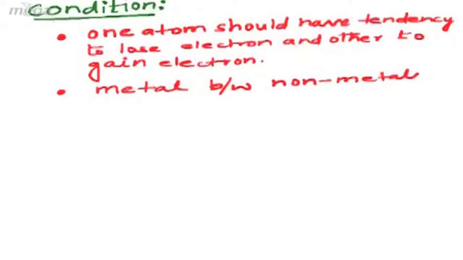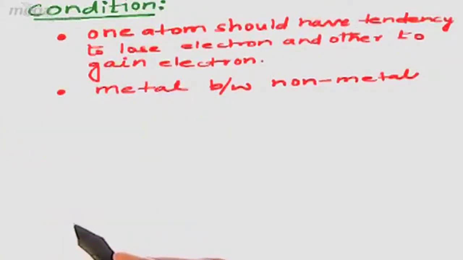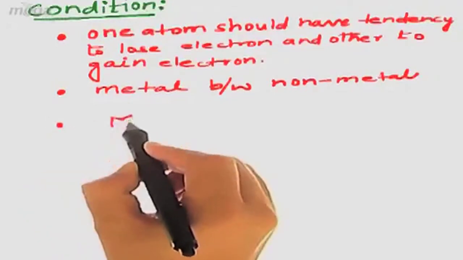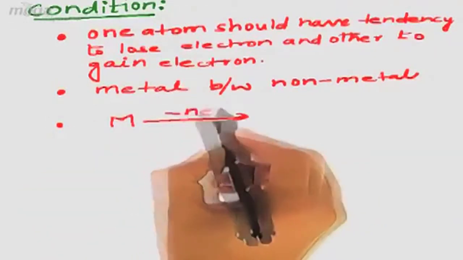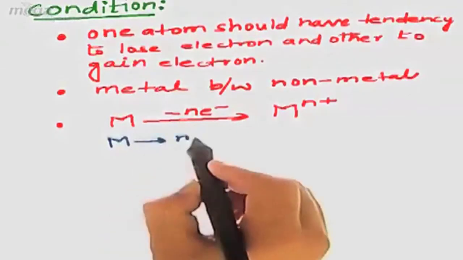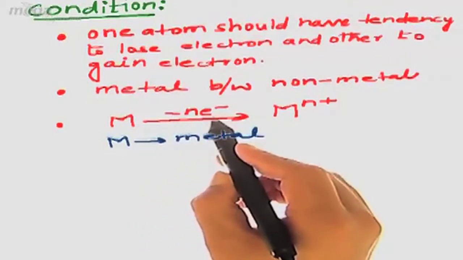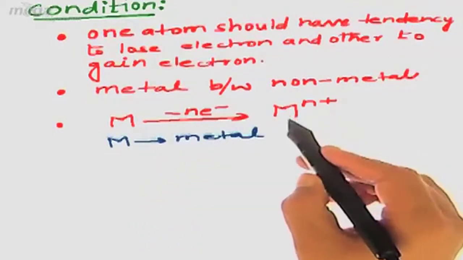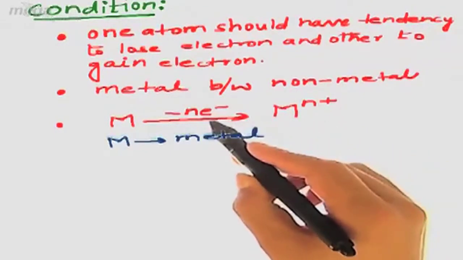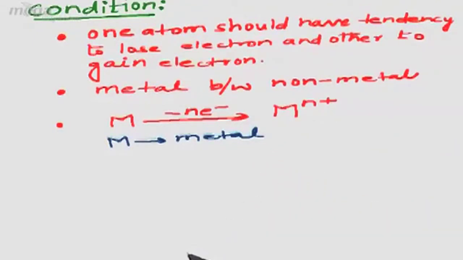Now let us see what are the processes involved during ionic bonding. The very first thing, as already discussed in the definition part, is that in ionic bonding metals undergo the loss of electrons, due to which they become M^n+. Here M is representing a metal. So metal, after loss of n electrons, will convert into M^n+. Why am I writing M^n+? Because after the loss of n electrons, n protons will be greater than electrons. So the metal will have a charge equal to n positive.